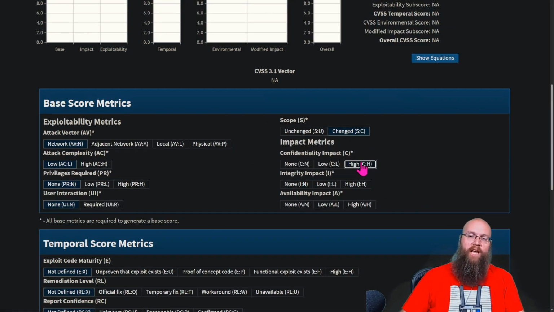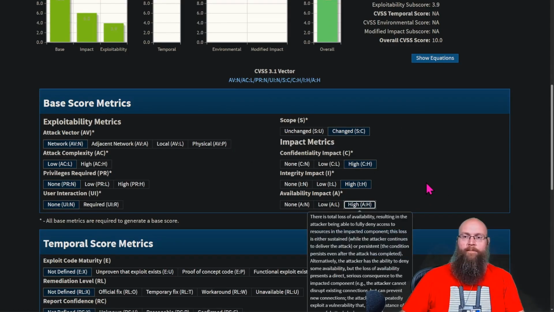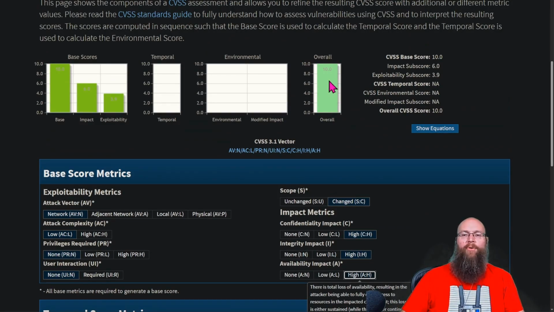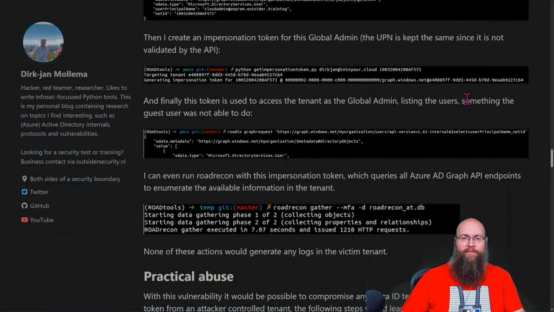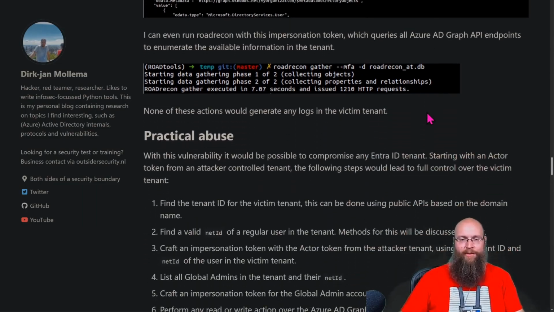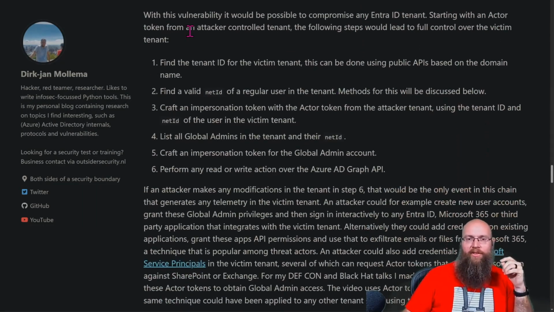And since you're a GA, you've got access to everything. So I don't know how they even had the balls to say that this was a 9 instead of a straight up 10. It must have been that Microsoft math. Man, so bad. All right, let's take a look at the practical abuse here.